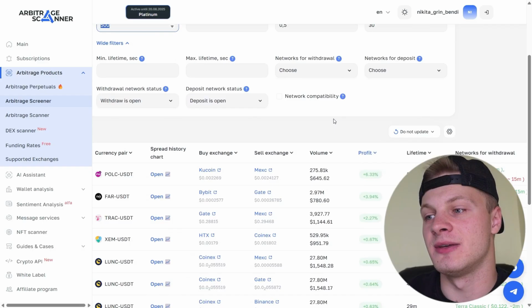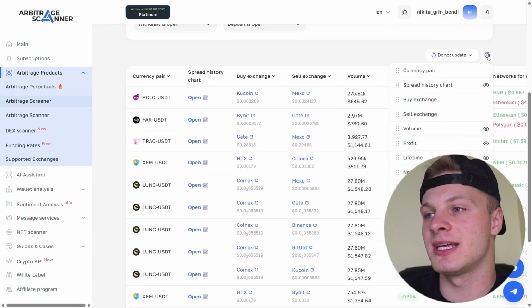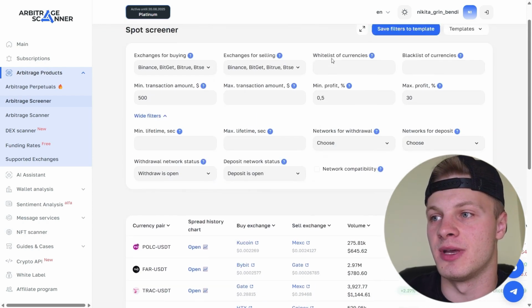And here all of this is conveniently presented in a table format. You can also customize this table to your liking. Click here and you can remove or add something as you wish. So everything here can be customized to make cryptocurrency arbitrage as convenient as possible.